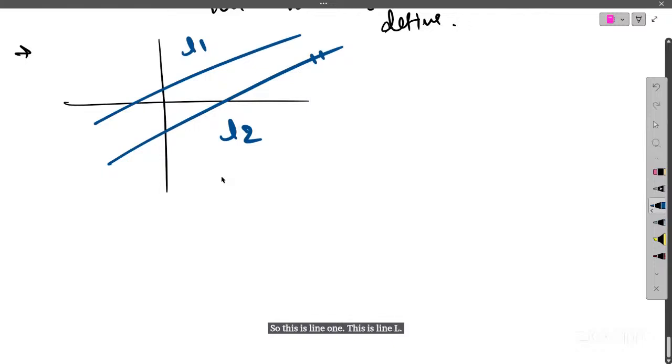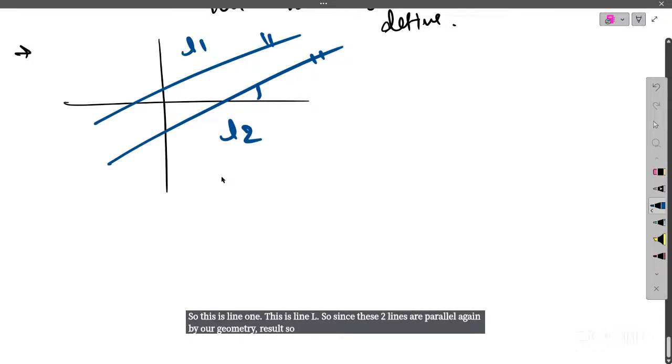Since these two lines are parallel, by our geometry result, whatever angle is made by the line L2 with the x-axis is the same as the angle made by the line L1 with the x-axis. So this angle is alpha, and this angle is also alpha.